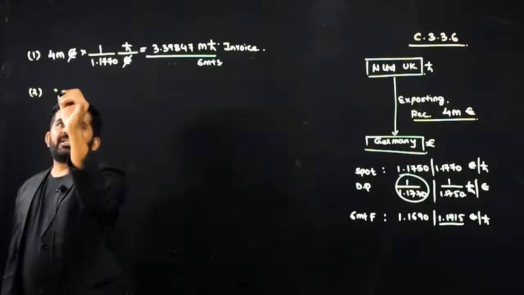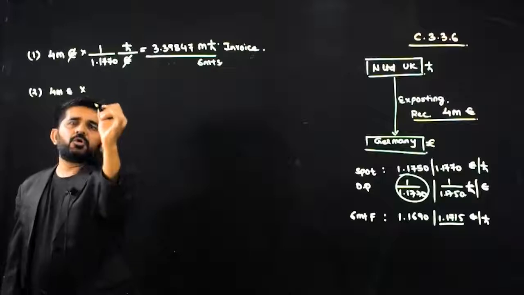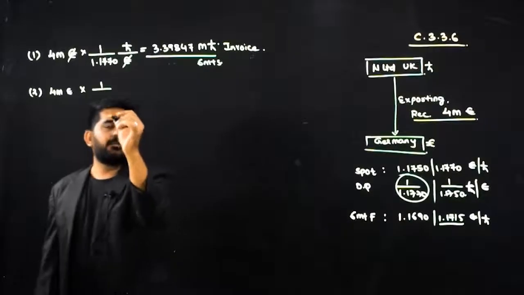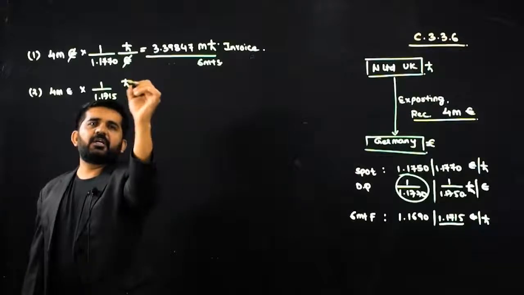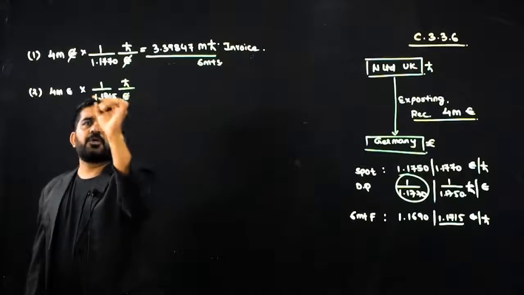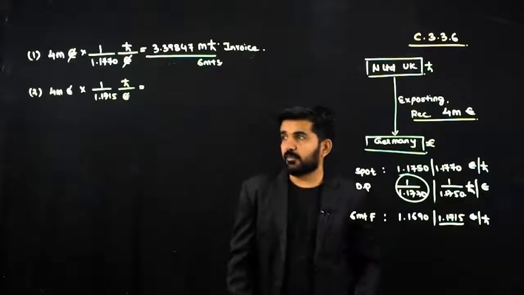Number 2, if I sell it in the forward market, it will be 4 million euro multiplied by 1 divided by 1.1715. I have already converted into indirect. It is pound per euro. Euro will get cancelled. It will be 4 million divided by 1.1715.